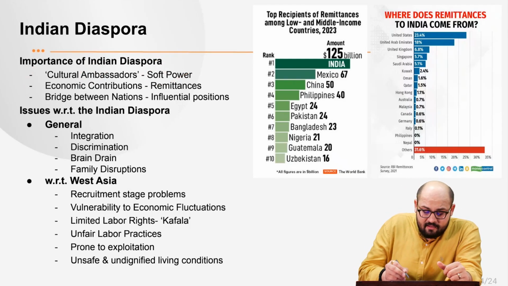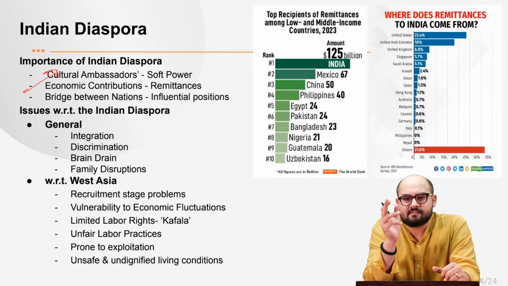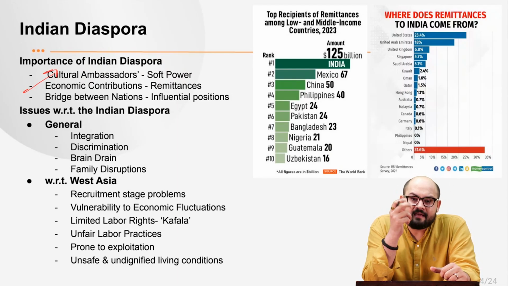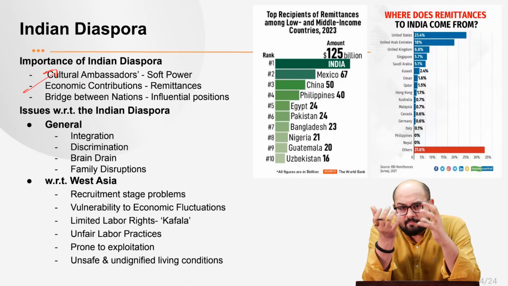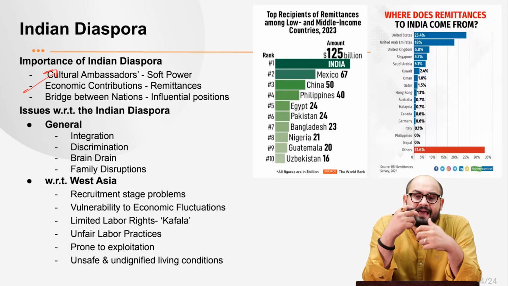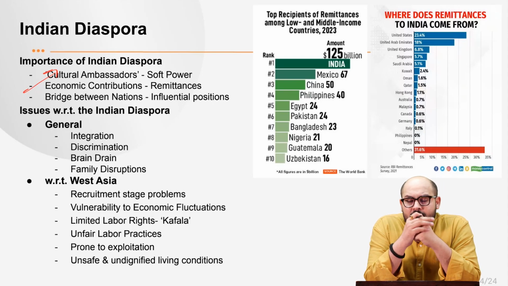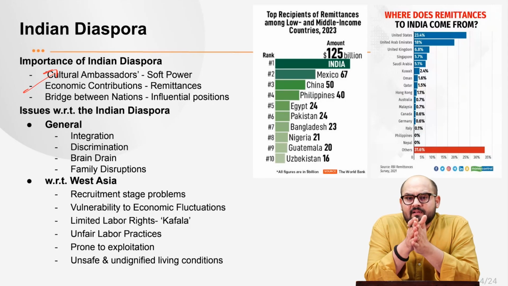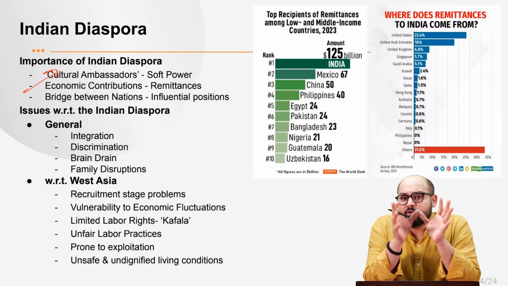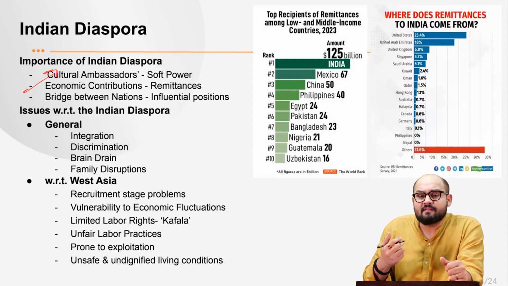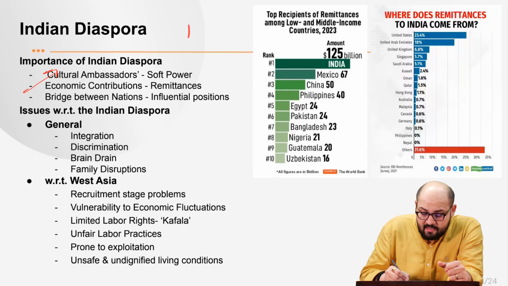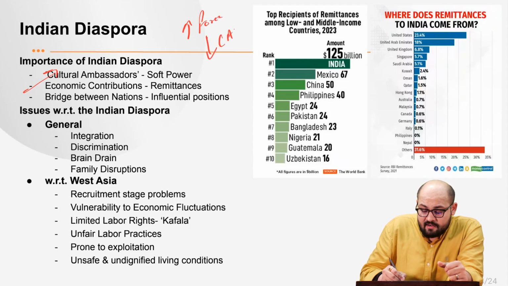Second is their economic contribution. Please understand that the majority of these migrants send a huge chunk of money, which we call remittances, the inward bound remittances, so that they can help their families grow, right? Now, at the personal level, they're helping their families. But at the country level, this inward bound remittance is helping India increase its forex reserves. And also it lowers its current account deficit.